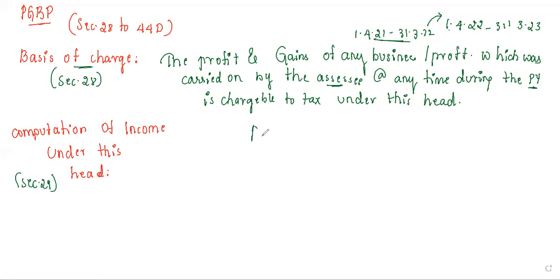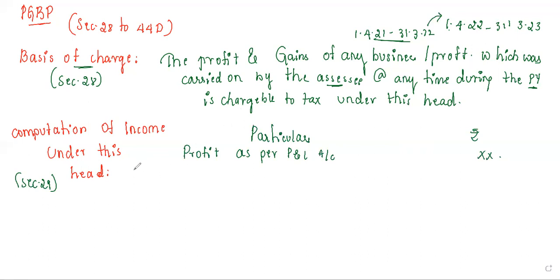You can take a two-column particulars and make one more column as your amount column. On the particulars side, the first thing we take over here is profit as per P&L account, profit as per profit and loss account. Whatever profit we have on the profit and loss account, in the question they will give you a balance sheet or mention it. That profit as per your profit and loss account, you will make a note of over here.